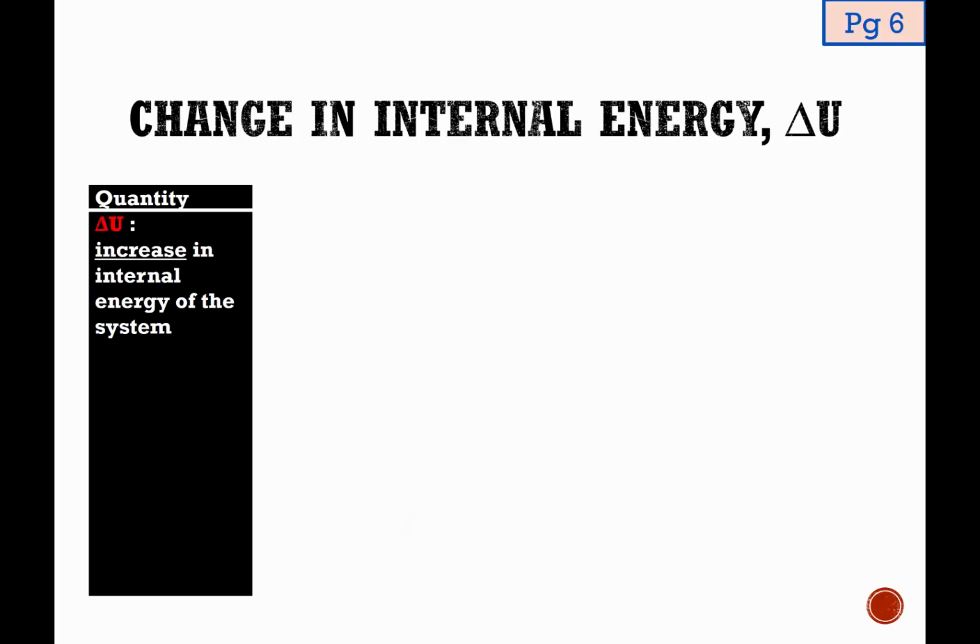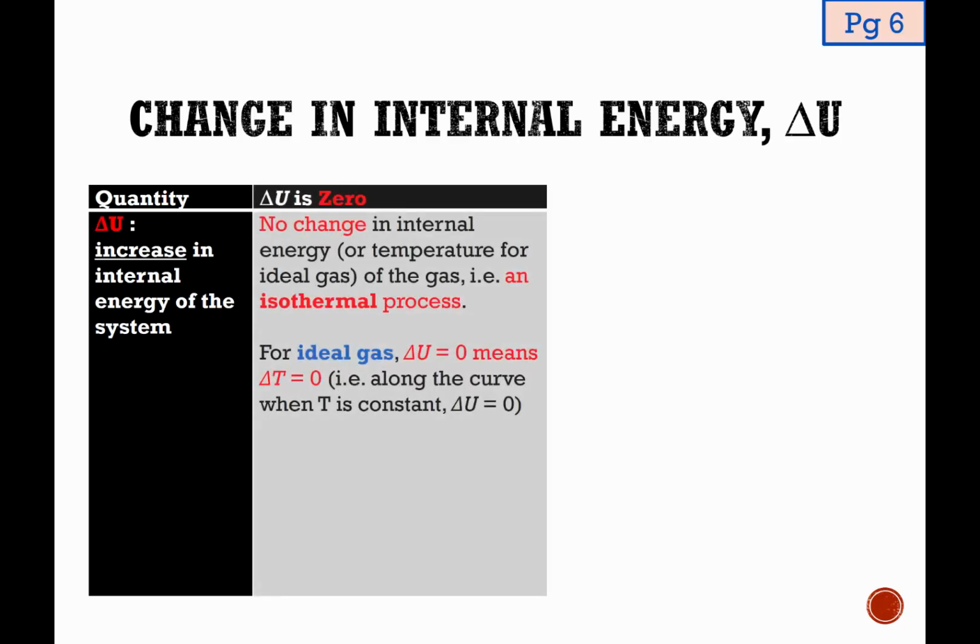So we have already talked about the scenario where delta U is positive and negative. So naturally, we're going to talk about the third scenario, when delta U is zero. If delta U is zero, it means that there is no change in internal energy. And for an ideal gas, when delta U is zero, it also means that delta T is zero. That means there is no change in temperature. There is a special term to describe such a process, and it is called the isothermal process. You actually need to know this term very well.